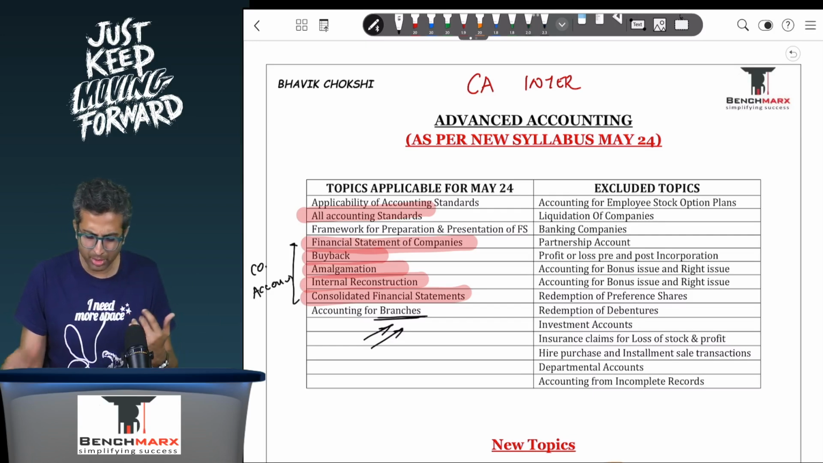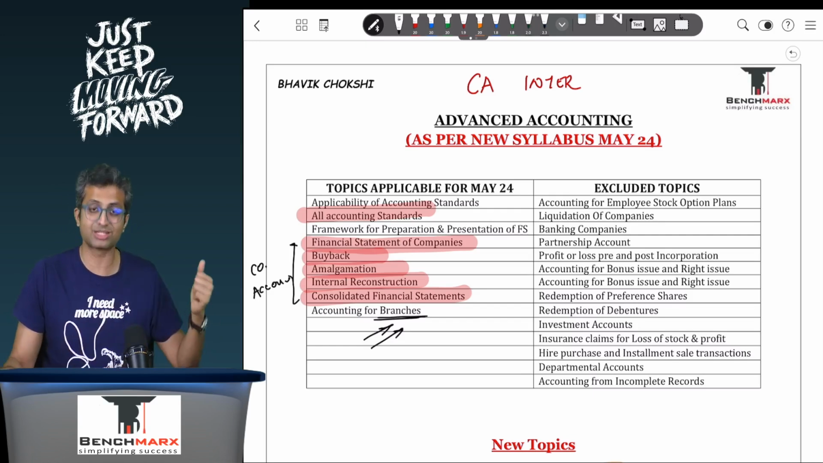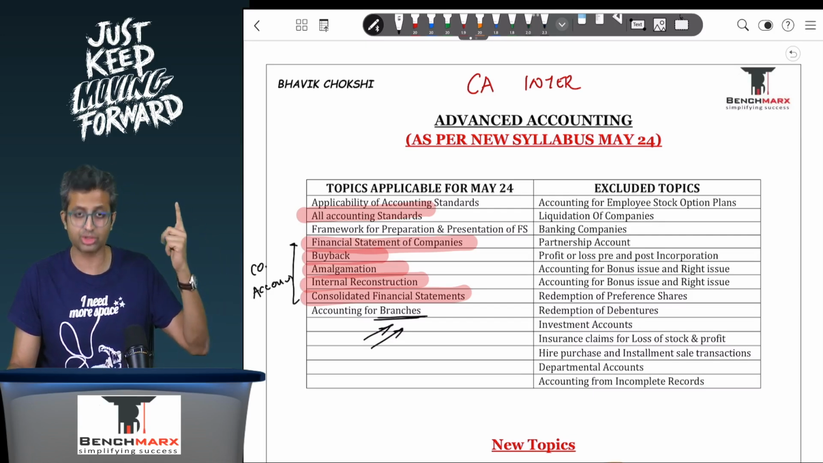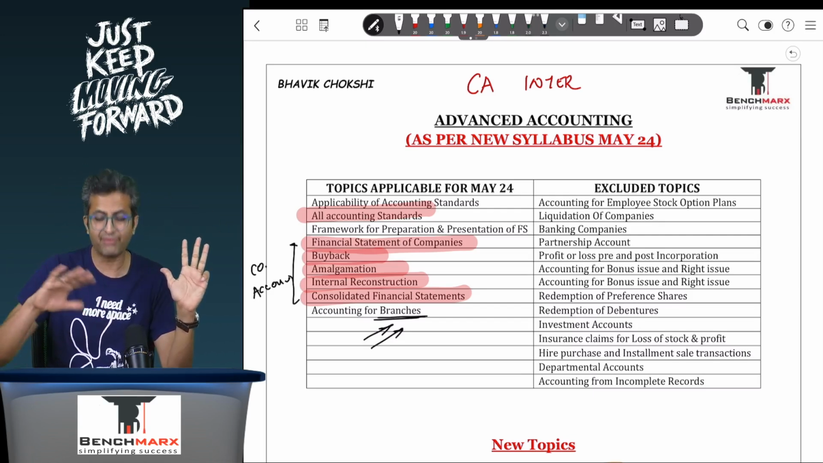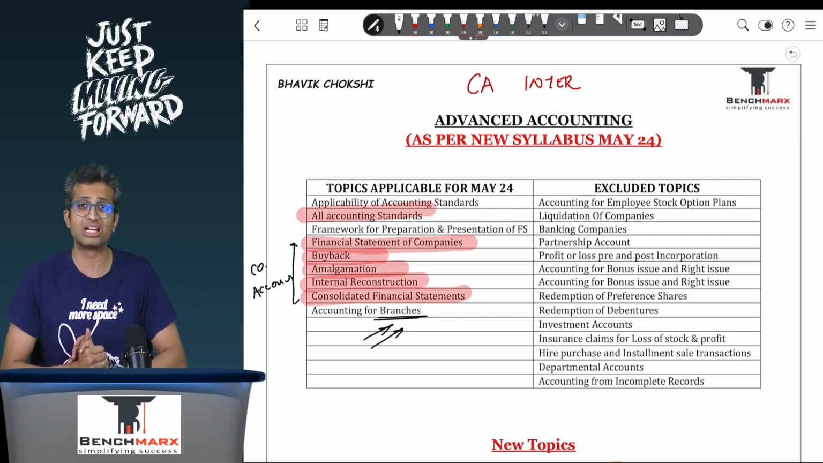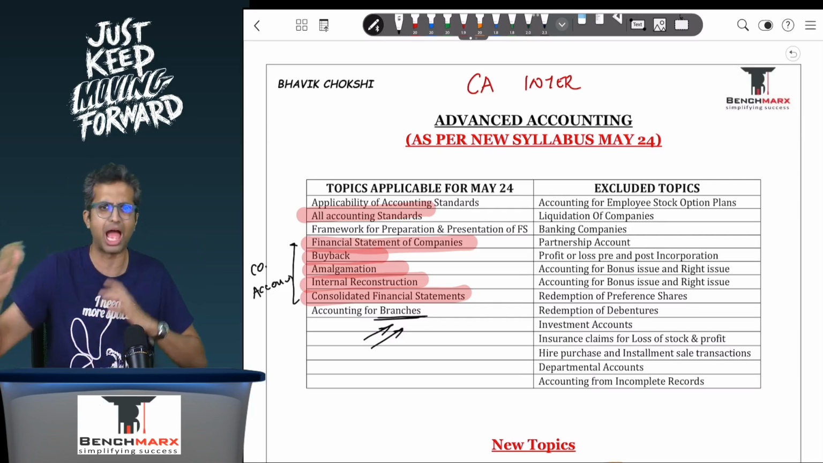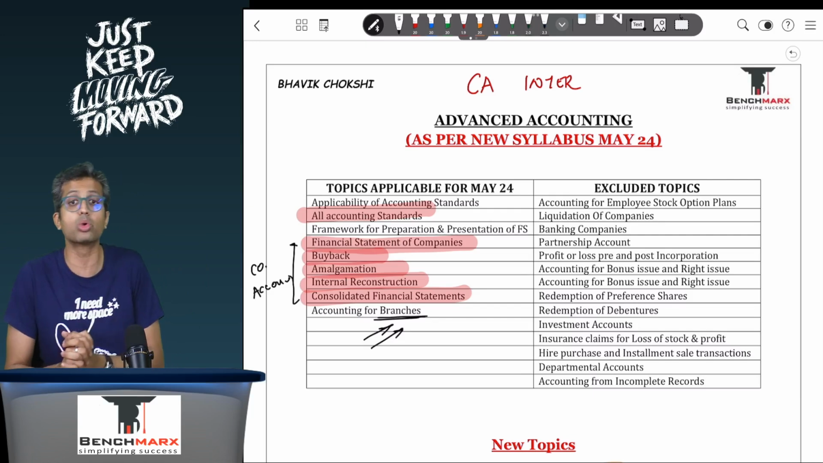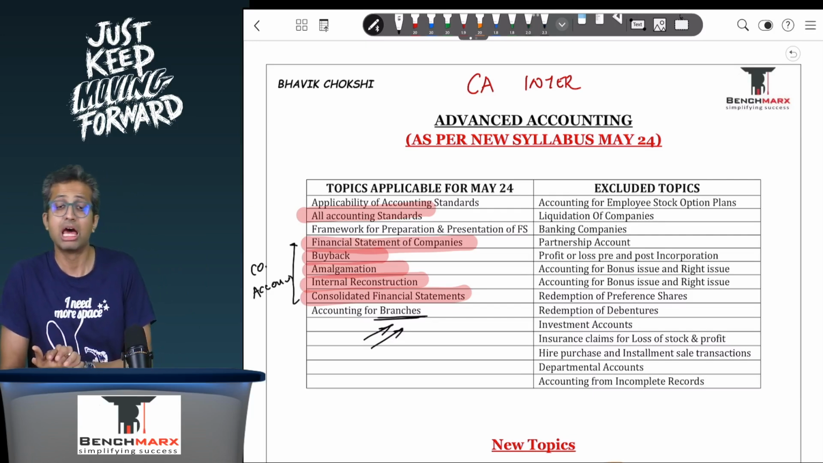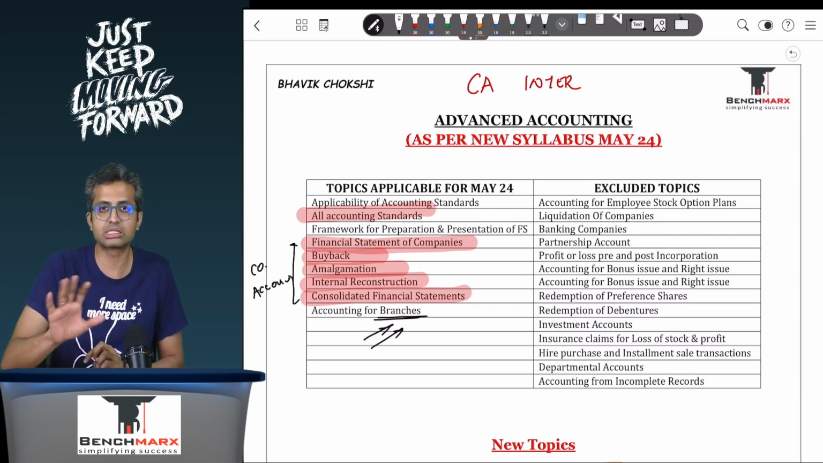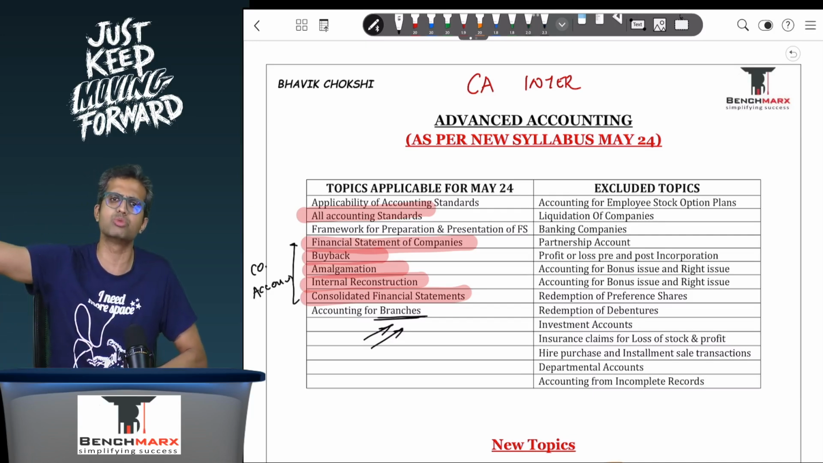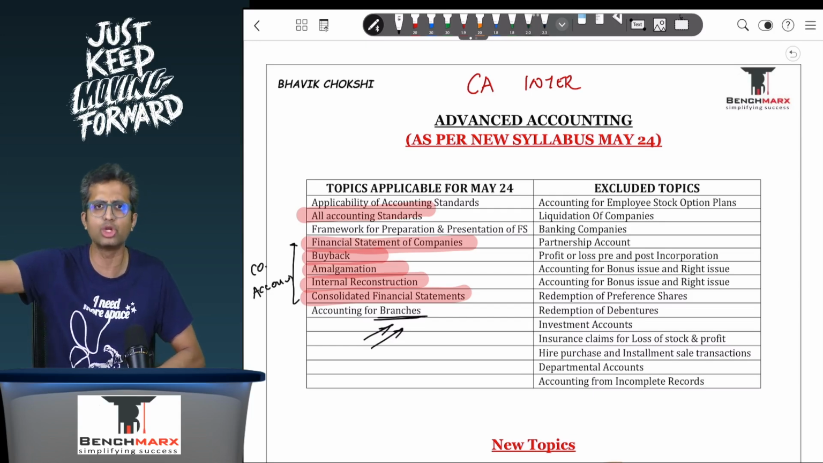So probably when you look at the paper pattern, there will be a question on amalgamation, internal reconstruction, 1 question on CFS, 1 question on branches. So if I on an average take around 10 marks even in the main paper, that will take care of around 40 marks over here. Remember, your main paper will be an 84 mark paper, not just a 70 mark paper, because there will be 1 question which will come along with the options as well.